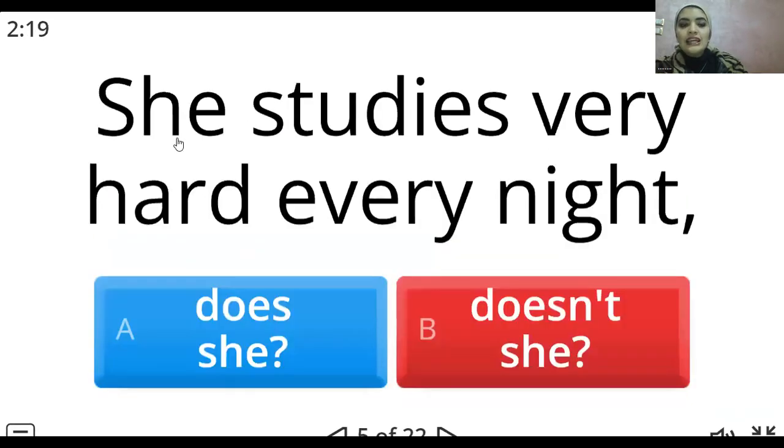The next one. She studies very hard every night. Great. We don't have an auxiliary verb, but we can notice the sentence is a present one. So we're going to use do or does. Perfect. Studies, she, one person. So doesn't she? The correct answer.